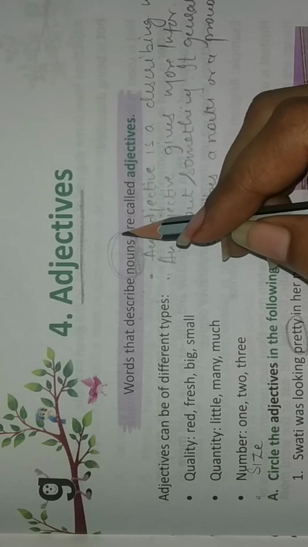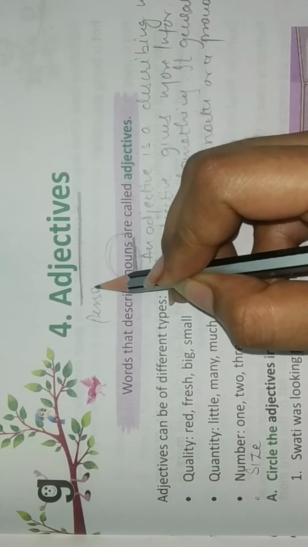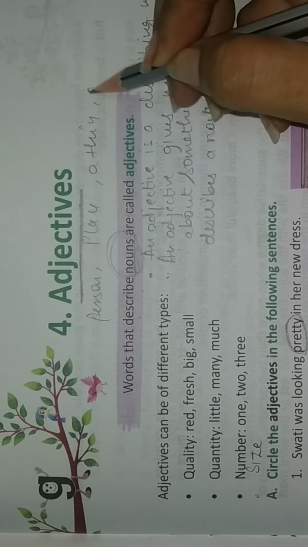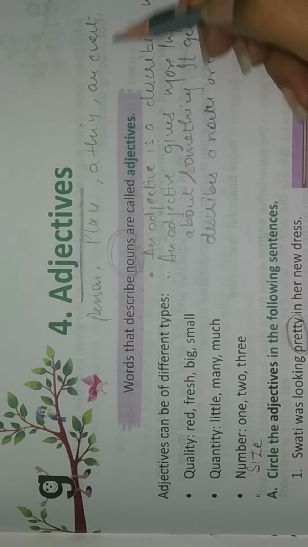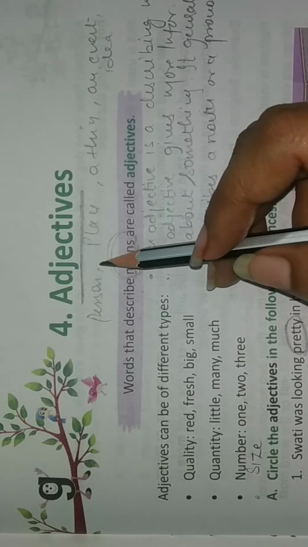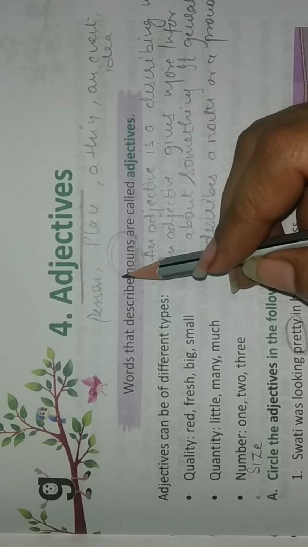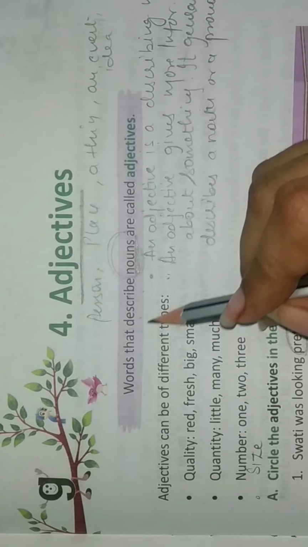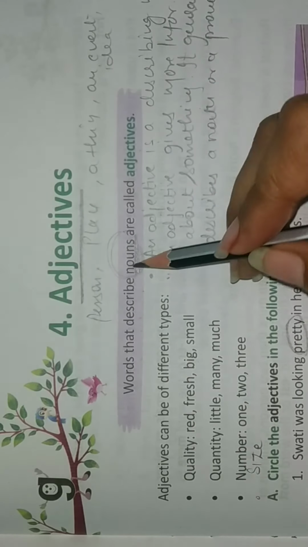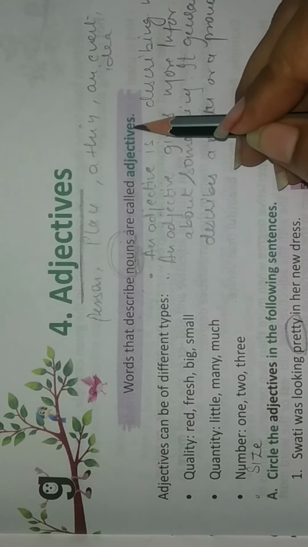Adjectives are words that describe the person, place, thing, event, idea, and so on. But mostly the noun. What is the noun? Nouns are person, place, or thing, an idea, and concept. So here we can tell you that the adjective term is based on the noun. Words that describe the nouns are called adjectives.